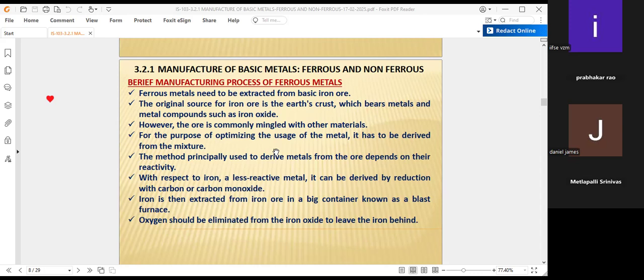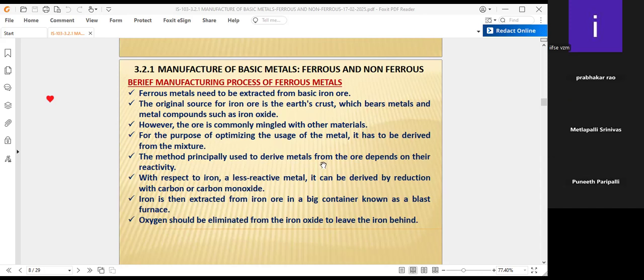Otherwise, if the other materials take much time to melt or take more heat, it is not economically viable. That's why the method principally used to retrieve the metals, before deciding whether the ore available in that mine is financially viable to prepare the iron, depends upon their reactivity.